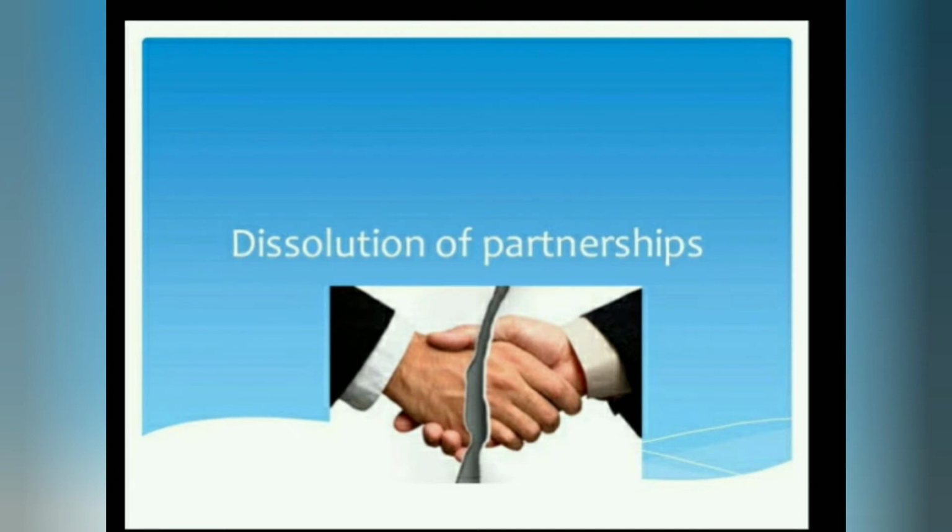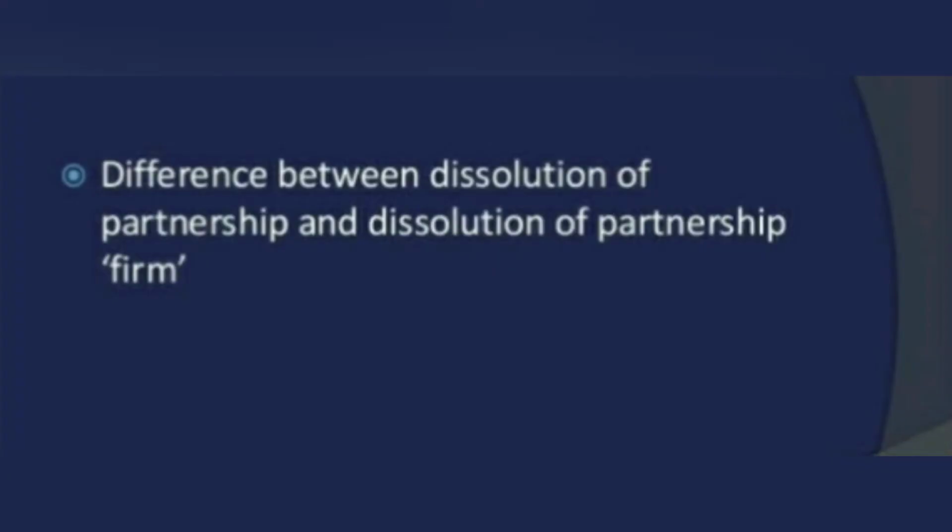Some basic differences between dissolution of partnership and dissolution of firm. First one is on the basis of closure. Dissolution of partnership does not require closure of books since the business is not terminated, whereas dissolution of firm requires closure of the books of all accounts since the business is terminated.